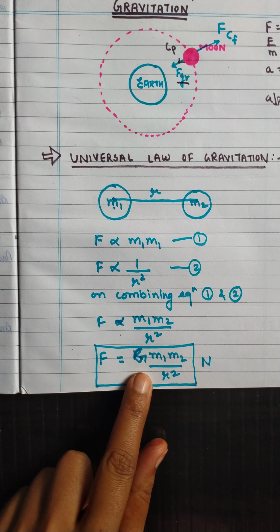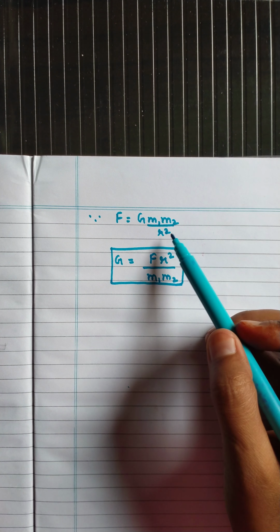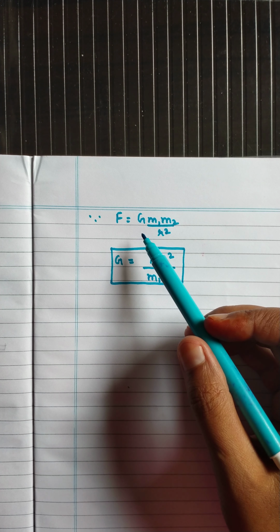Now students, since the force of gravitation F is equal to G M1 M2 upon r square, from here we can calculate the value of the universal gravitational constant G, which will be equal to F r square upon M1 M2. So its unit will be F in Newton, distance in meter square per kg square. This is the unit of the universal gravitational constant.